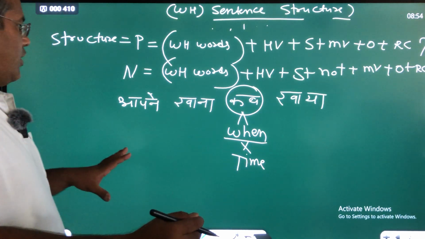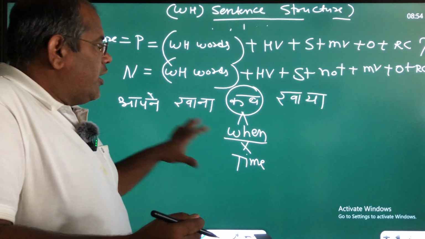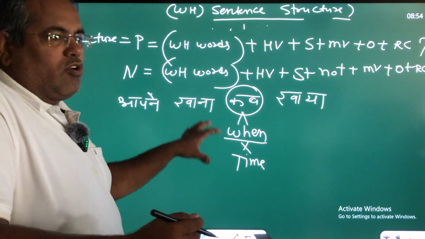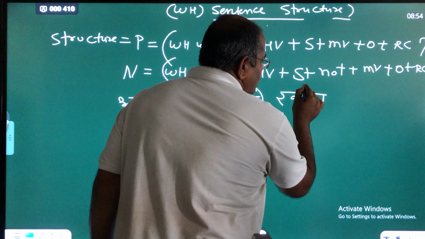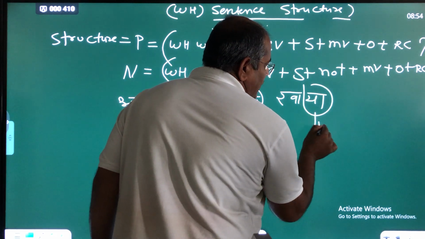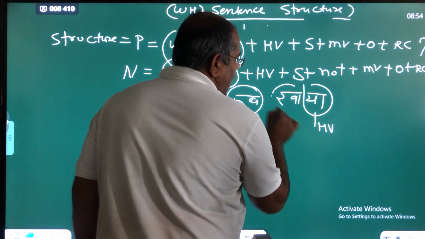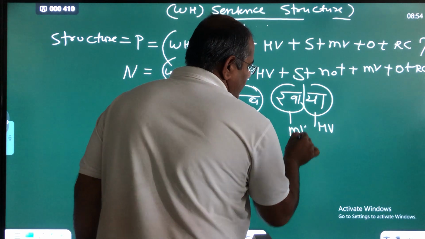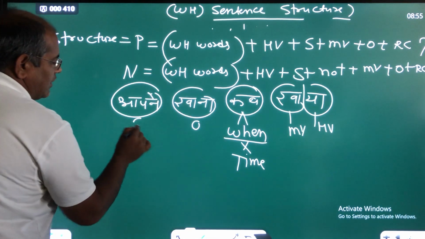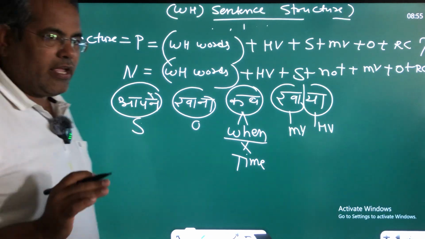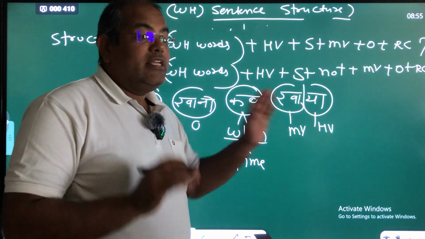So guys, we have to focus to identify the components of the words of the sentence. Guys, here we are using 'ya'. 'Ya' is the helping verb. And 'kha' is the main verb. And 'khana' is the object. And 'aapne' is the subject. Okay? 'Ya' is the HV.